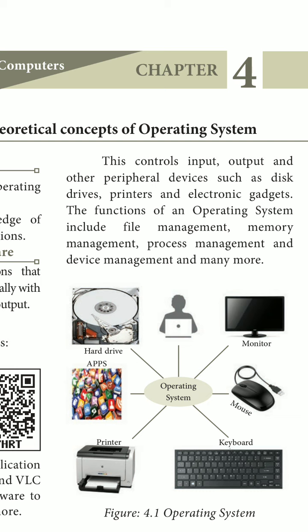So the operating system is a system software that acts as a bridge between the user and the computer hardware. If the user wants to do some job, the computer will cooperate with the hardware to give you the particular output. The operating system is capable of file management, process management, memory management, device management, and many more things.